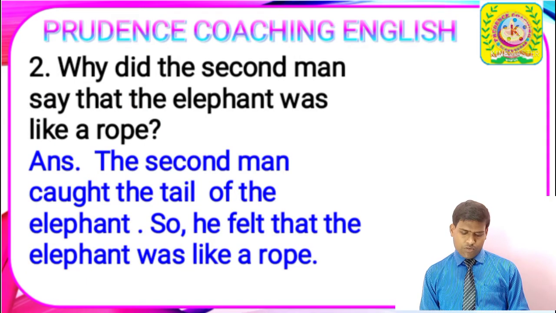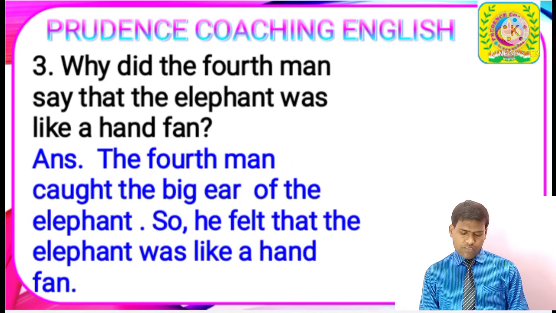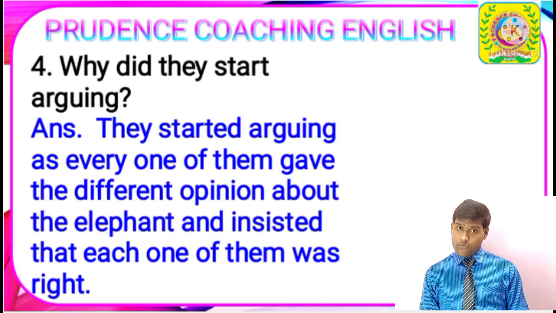Here is the next question. Why did the second man say that the elephant was like a rope? Answer. The second man caught the tail of the elephant, so he felt that the elephant was like a rope. Now the third question. Why did the fourth man say that the elephant was like a hand fan? Answer. The fourth man caught the big ear of the elephant, so he felt that the elephant was like a hand fan.